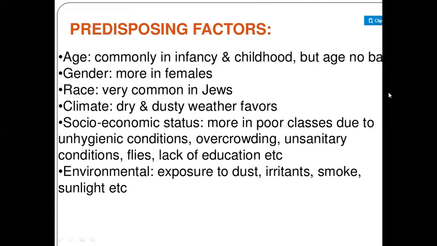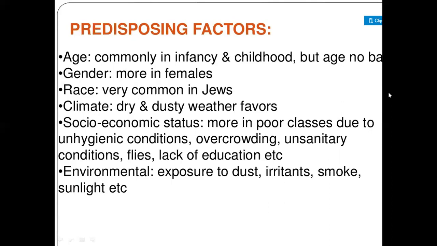Then socioeconomic status: it is more common in poor classes, when the person is not maintaining hygiene, or lives in crowded or unsanitary places, and in their homes or housing environment there are many flies, or because of lack of education. These also come under predisposing factors. The next is environmental.